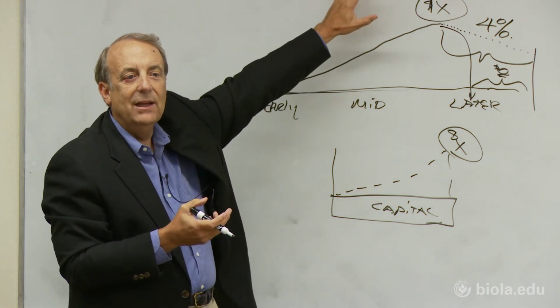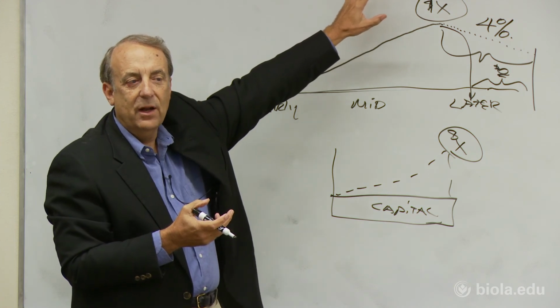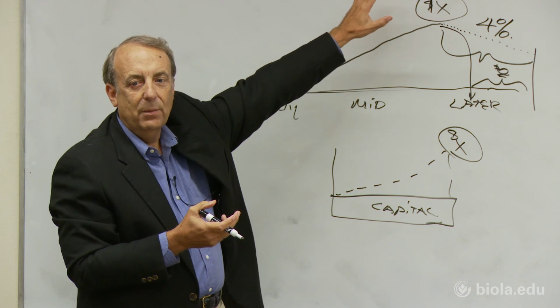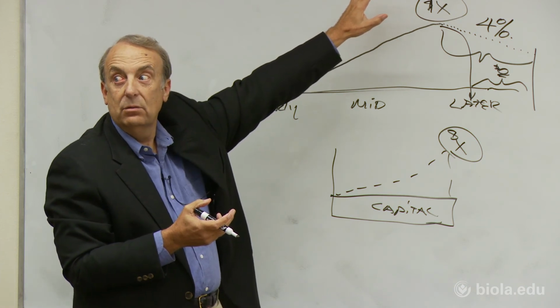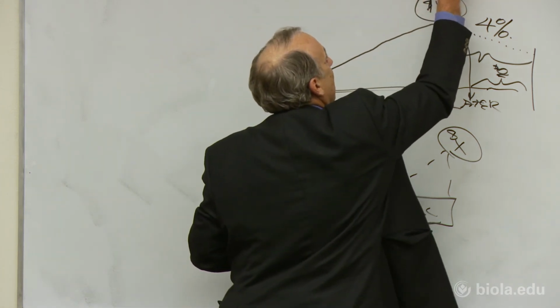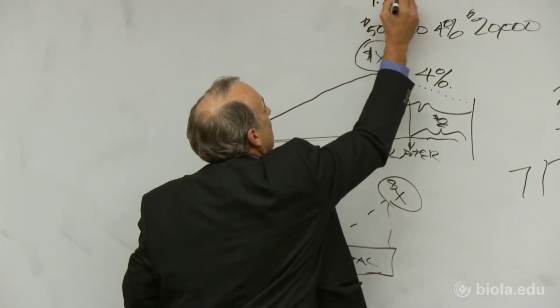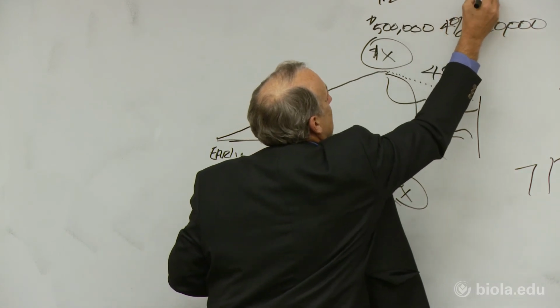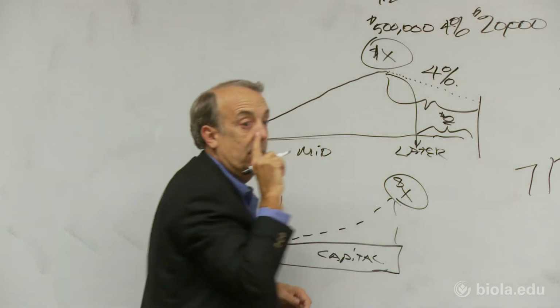So how much do you really need in order to do this at a 4% distribution rate? You really need what, about $1.2 million? No, what's $1.2 million? 48,000. So you really need about 1.2 million at 4%, equaling 48,000 to get there.